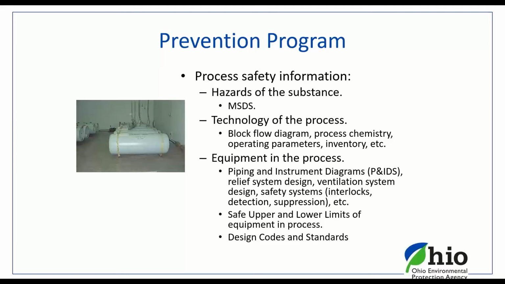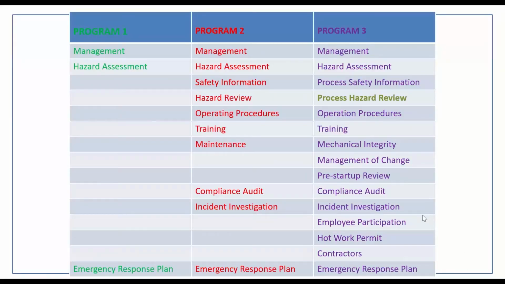All technology and equipment that you're dealing with, make sure you have technology and those diagrams all organized, updated. Know what the safe upper and lower limits of the equipment in the process is. And again, it's all documentation at this point. Just make sure you know where it is, keep it organized, keep it printed, keep it documented. Because again, when we come out and do an audit, we're going to ask for the flow diagram to look at. We're going to want to know what the safe upper and lower limits are. Where is that? Prove it to us. Show us what it is. Any design codes or standards, again, just keep them organized as part of this program.